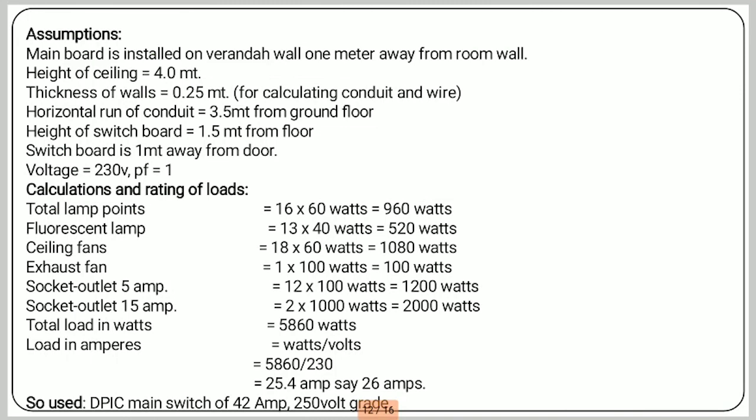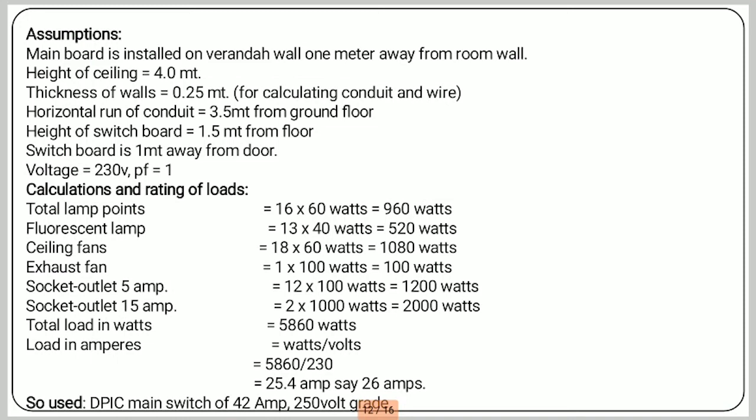So first one, the main board is installed on the veranda wall, 1 meter away from the room wall. Then the height of the ceiling is 4 meter. Thickness of the wall is 0.25 meter. Then the horizontal run of the conduit is 3.5 meter from the ground floor.